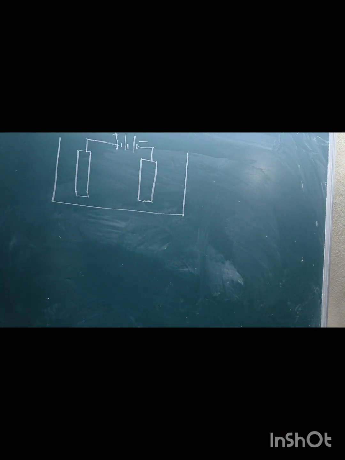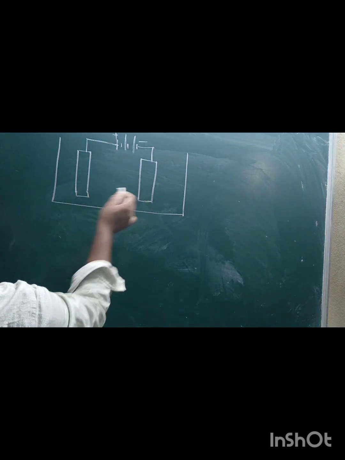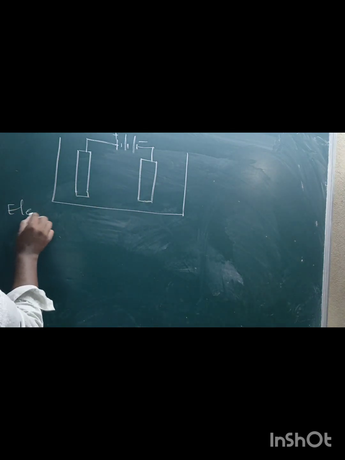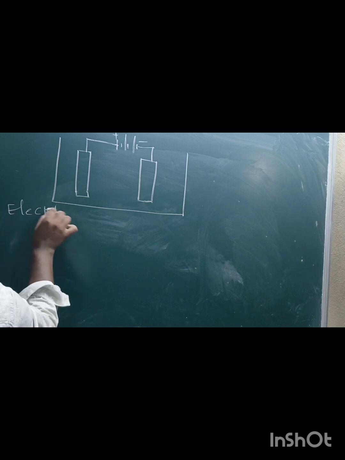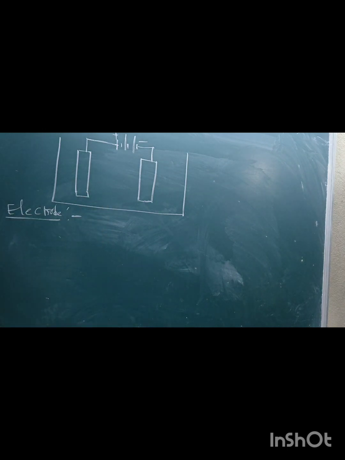You can observe here, what are electrodes? These two are the electrodes. An electrode is a medium through which electrons enter at the cathode and leave at the anode.